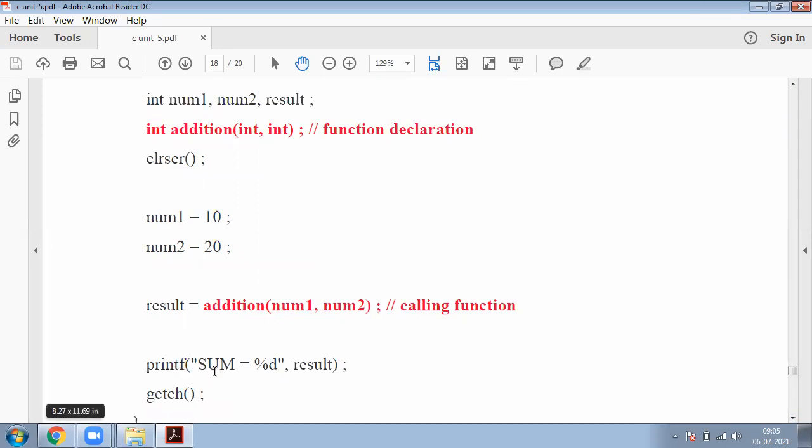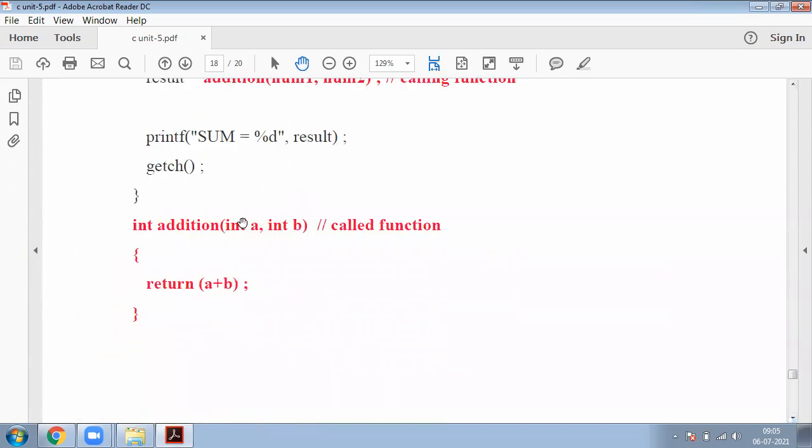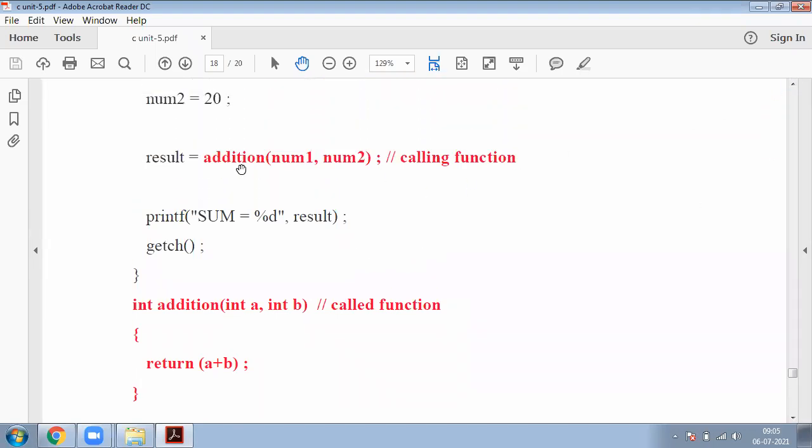Now printf sum equal to percentage d, so the result value is stored into sum. My main program is completed. Now this is my called function, the body of the function. Int is my return type, addition is my function name, with int a comma int b, two parameters. Now open brace, return of a plus b. Here a means 10 plus b means 20, so 30. Whenever this block is executed, 30 is carried back to the calling function.